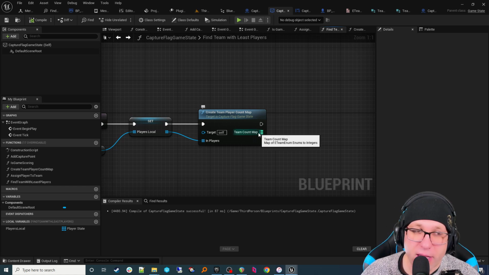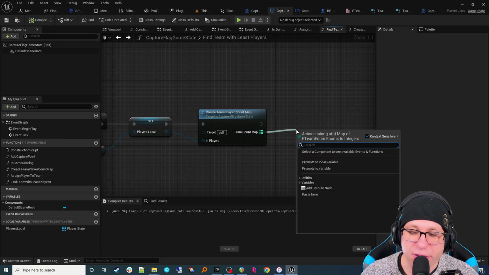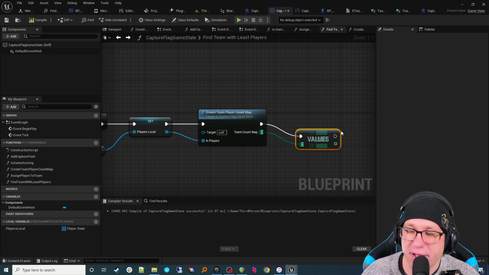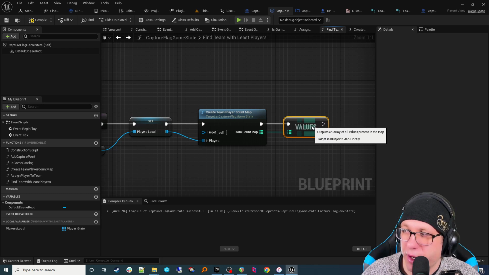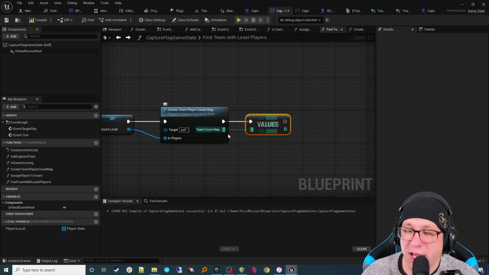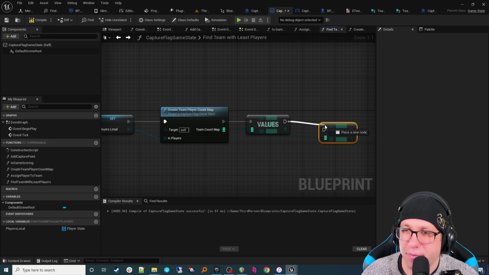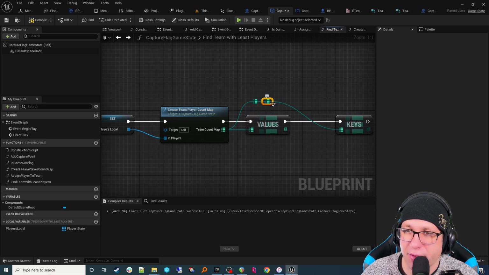So a map has a lot of cool functions to it. One thing we can do is get an array of all the values. A map has the keys and the values. Well, we just want to get the values, and all you've got to do is type values, and then you get your array of values. You can do the same thing for the keys, which are the first, not entry, but the first. You have the keys and the values left to right.